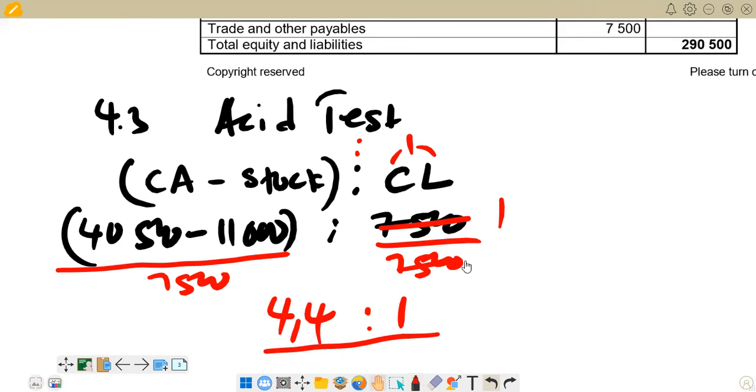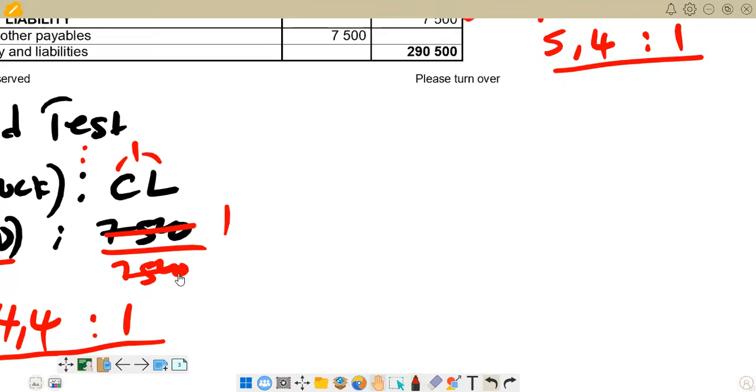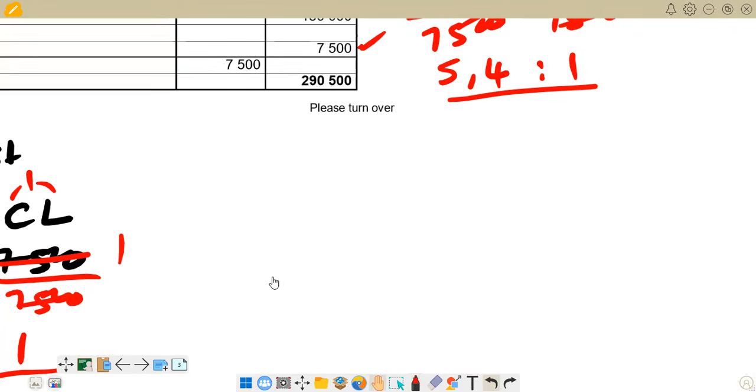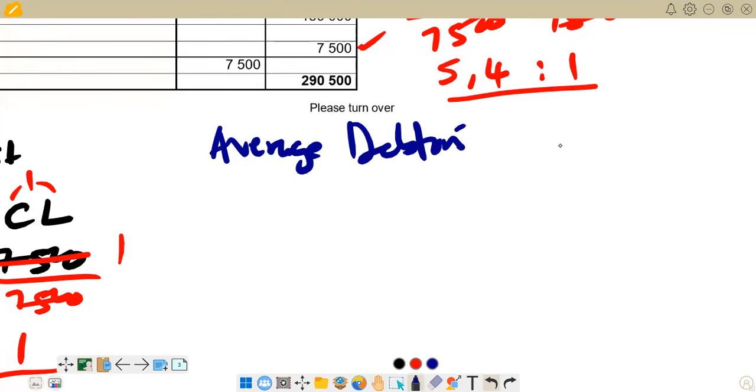Then next, on 4.3, we also need to present the average debtors collection period.